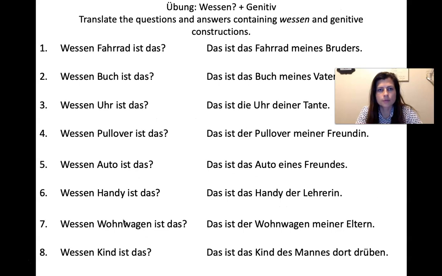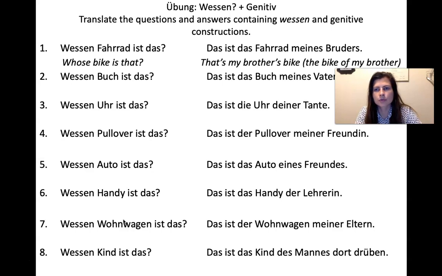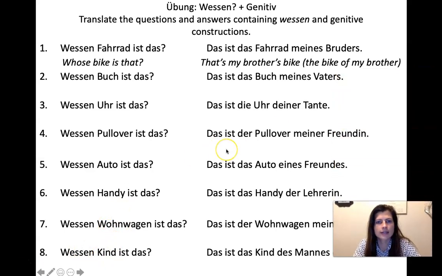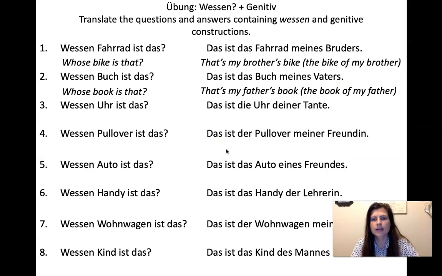Okay, so now we have some questions and answers with genitives. Nummer 1. Wessen Fahrrad ist das? Whose bike is that? And then we go over to the answer. Das ist das Fahrrad meines Bruders. That's my brother's bike, the bike of my brother, meines Bruders. And then we have wessen Buch ist das? Whose book is that? And then das ist das Buch meines Vaters. That's my father's book, the book of my father.